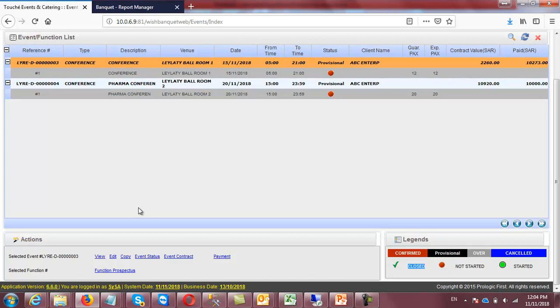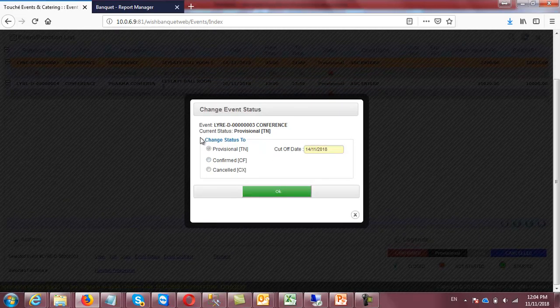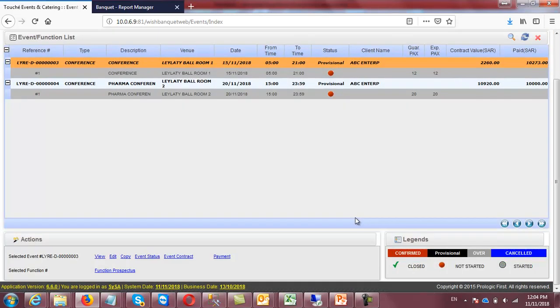When you select the event, these are the options available here. You can change the status from tentative to confirm, confirm to tentative. Let me click here: provisional, tentative, confirm, cancel. So you can change the event, and you can change the cutoff date also, because when you are creating the event you are defining the cutoff date. The cutoff date concept is only for tentative events, when you are not confirmed, when you didn't take the advance.